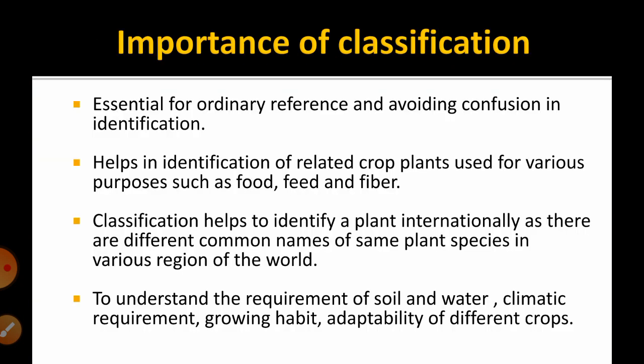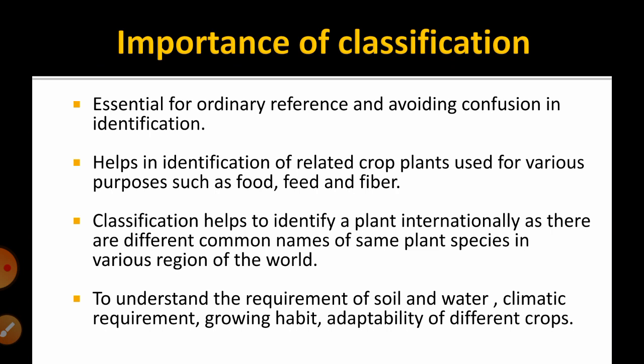So why is there a necessity of classification? It is essential for ordinary reference and for avoiding confusion in identification. Why do we require a classification? In order to avoid confusion between the different crop species, so it can help to make identification easy. For that purpose we have to do a classification.